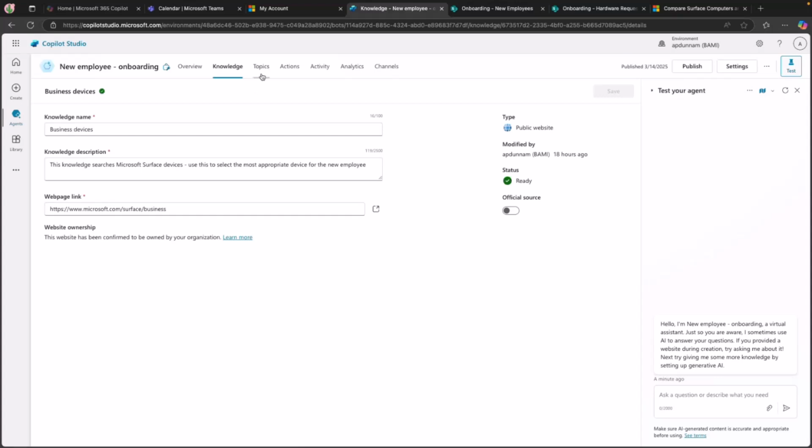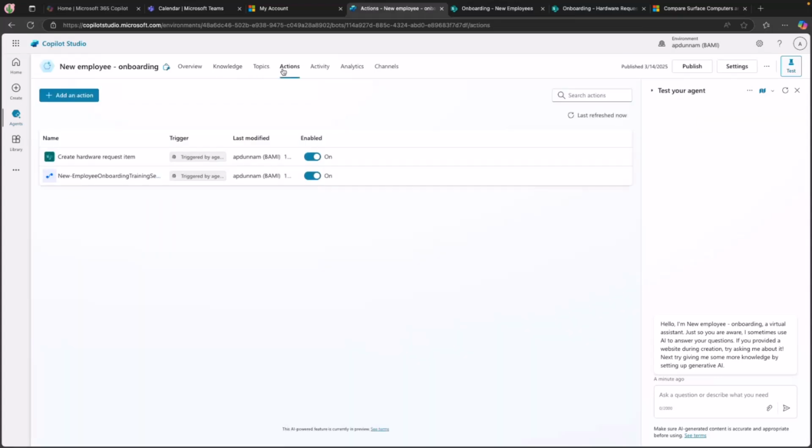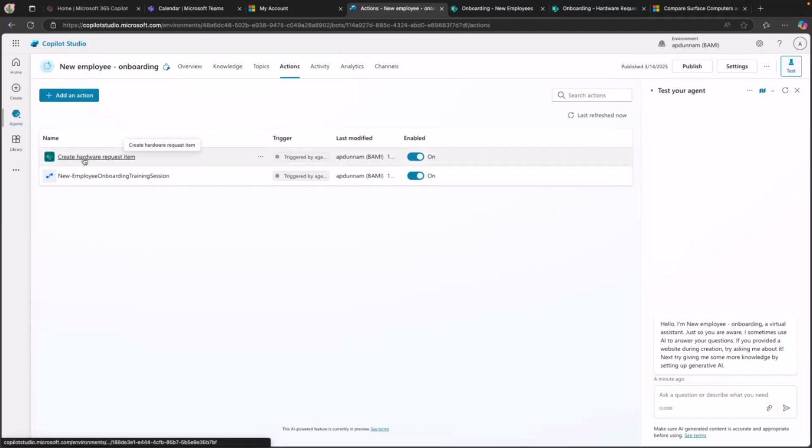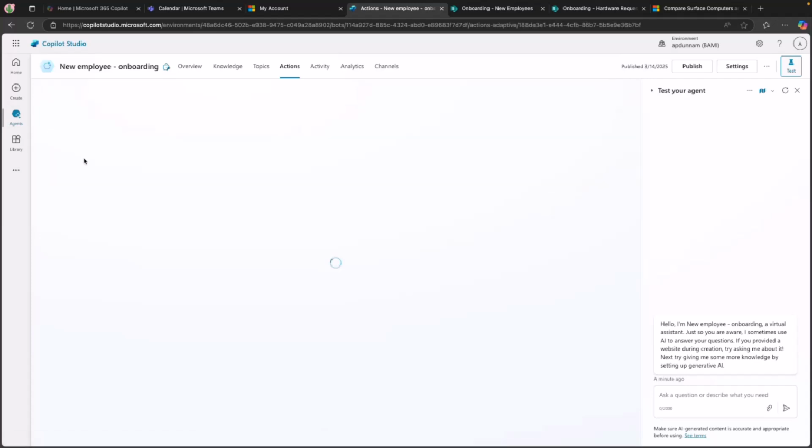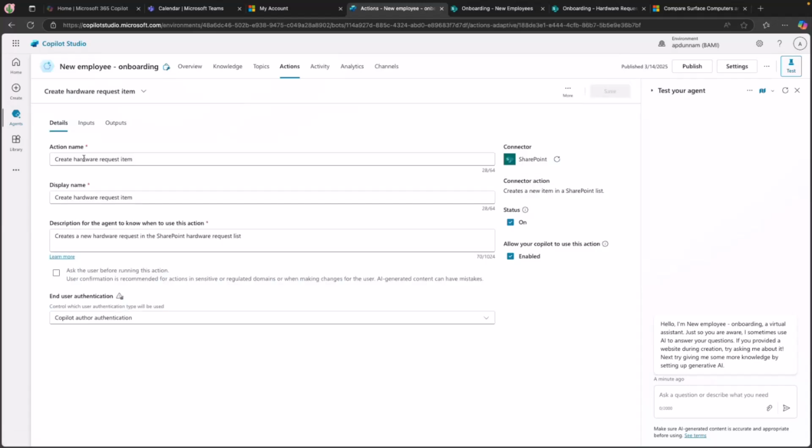So I've equipped my agent with the knowledge of the data that I want it to be able to get. And then I've also added actions. So that's another thing that we can do where we can make our agent smarter and actually work for us to do things like pull information from different databases, but also write information to databases. So one of the things I want it to do is to actually create a hardware request item. So if we look at that, this is an action, and all of these actions, again, map directly to the Power Platform connectors that we have. So I just added the create an item SharePoint connector here.